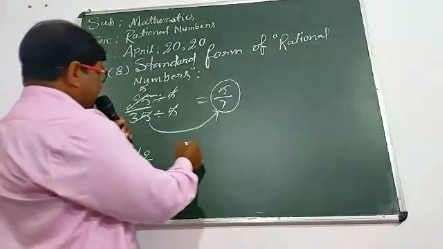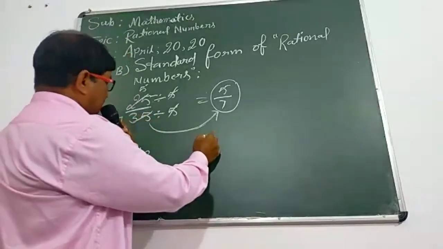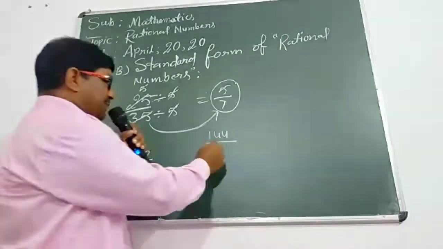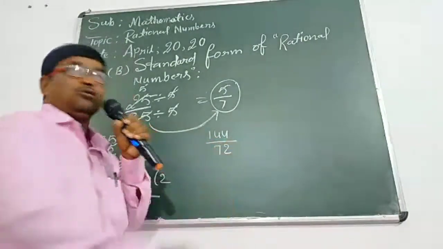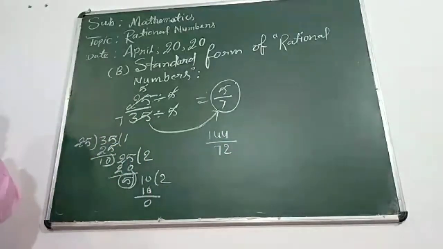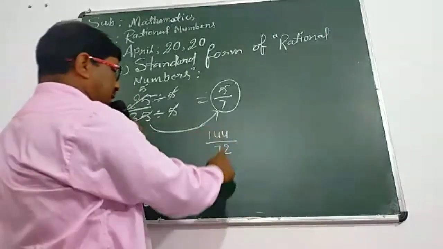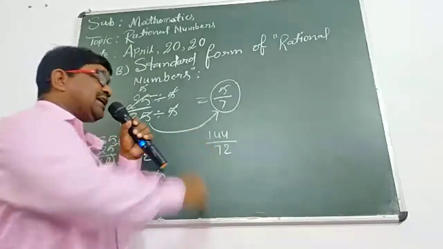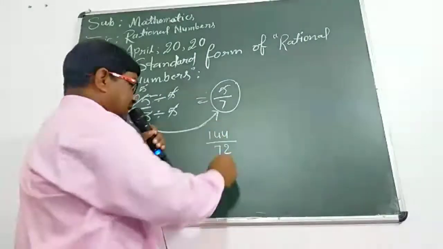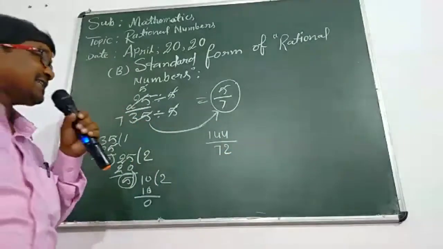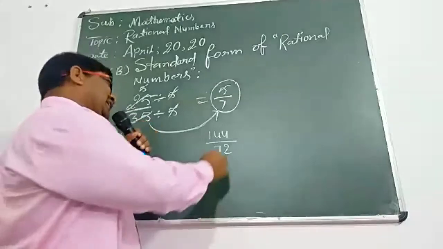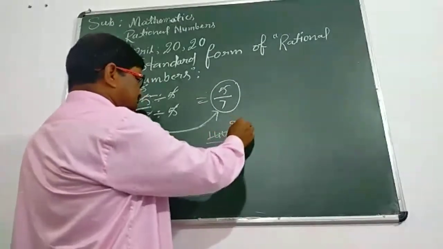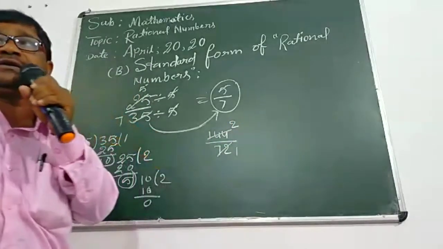You can take another example. Suppose that you are writing 144 upon 72. Here both are integers, so this is called a rational number. But it is not in its standard form. And we can divide it. 72 ones are 72 and 72 twos are 144.